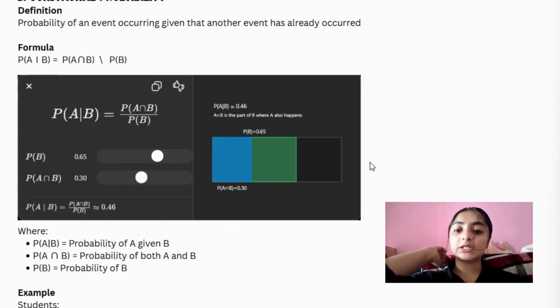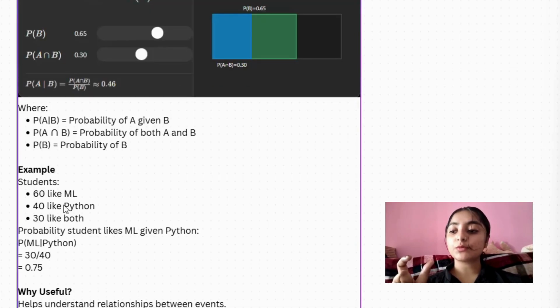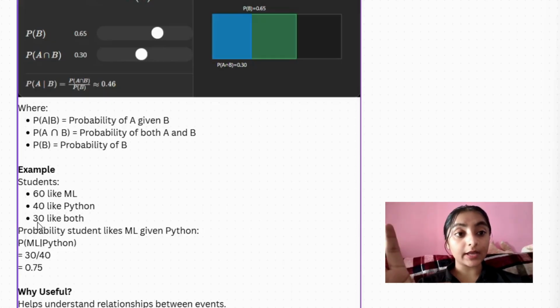So here we can see the favorable students was 30, and the total Python students was 40. Favorable students means we have 30 students who like both ML and Python, and another 10 who don't like ML. So here favorable students is 30 and the Python students was 40.